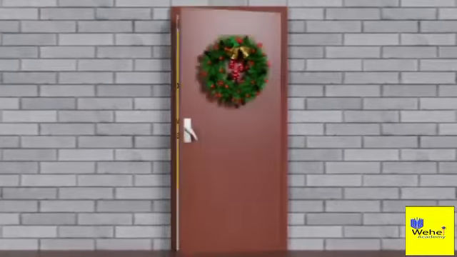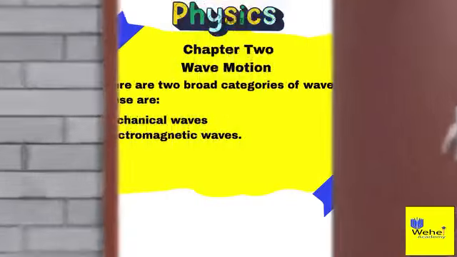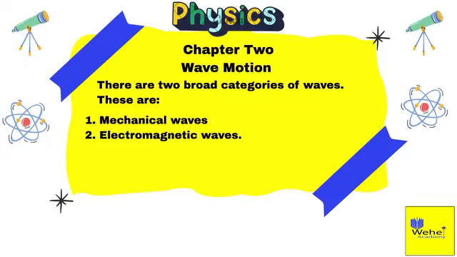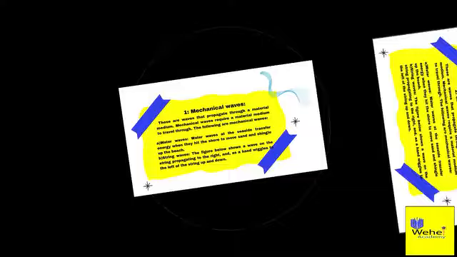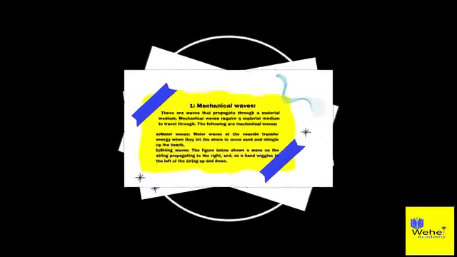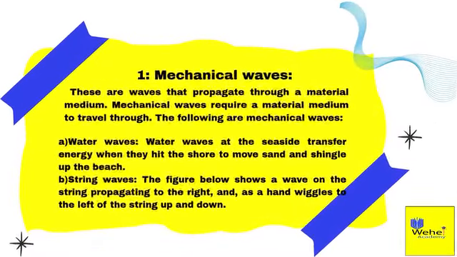Chapter 2: Wave Motion. There are two broad categories of waves: 1. Mechanical waves and 2. Electromagnetic waves. 1. Mechanical waves. These are waves that propagate through a material medium. Mechanical waves require a material medium to travel through.